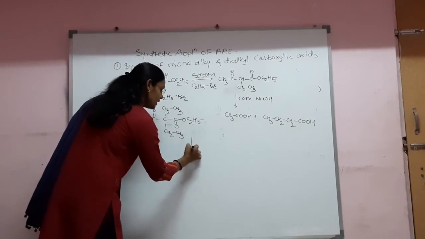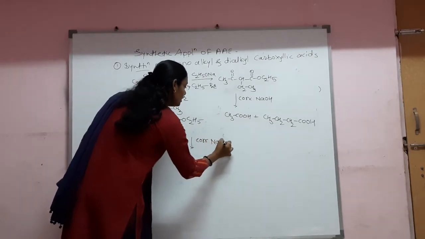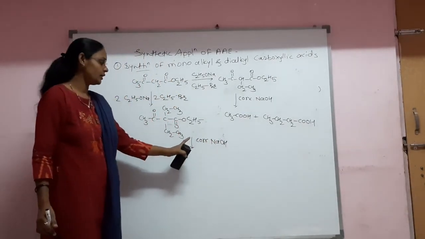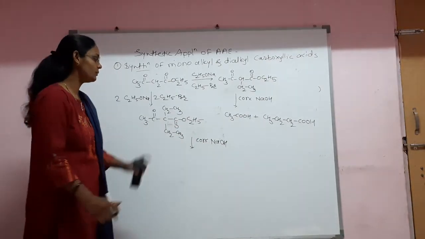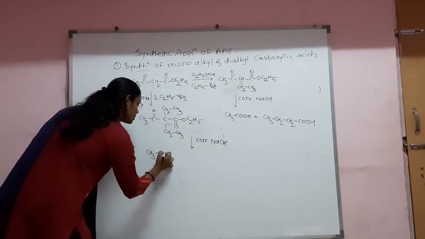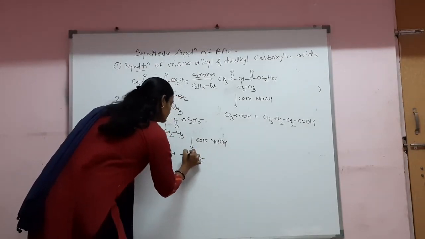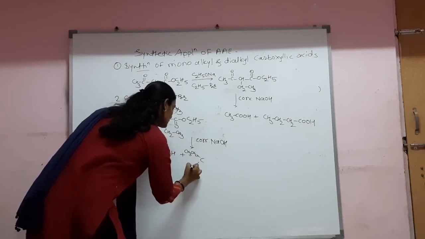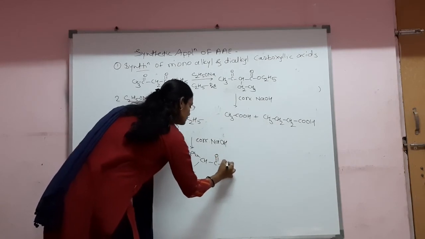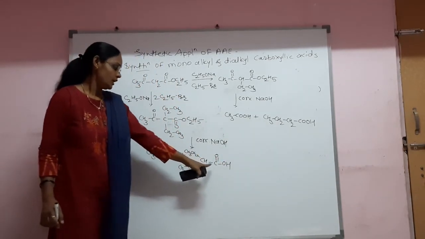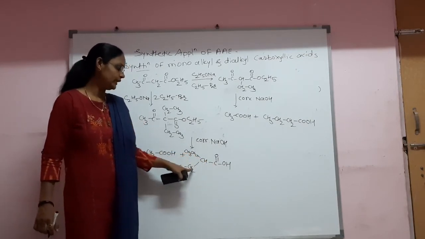Now this intermediate can undergo the reaction with a strong base. After reaction with a strong base, there is a keto acid hydrolysis of this intermediate, and therefore we will get the first product as acetic acid, and the second product, with a carbon chain of 4 carbons, 1, 2, 3, 4, is 2-ethyl butanoic acid.